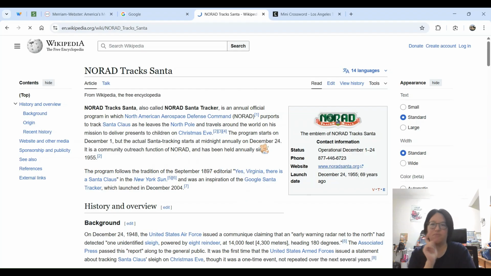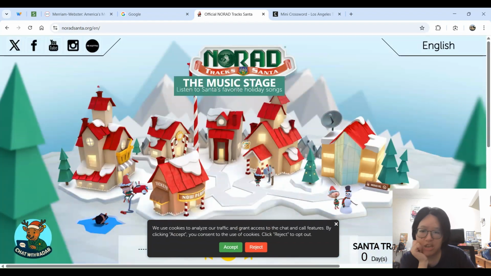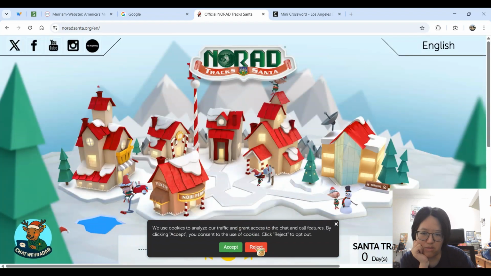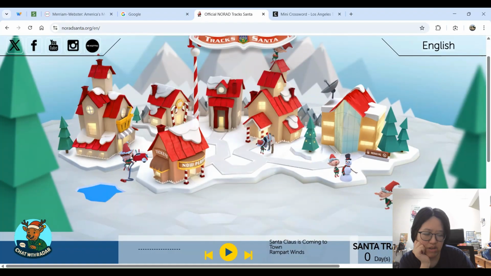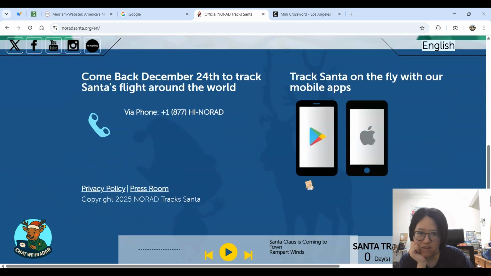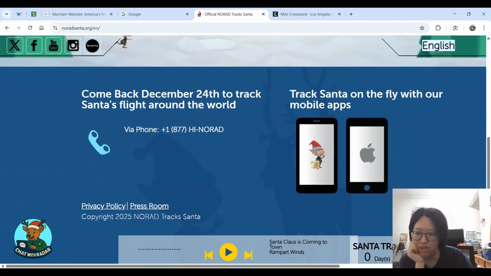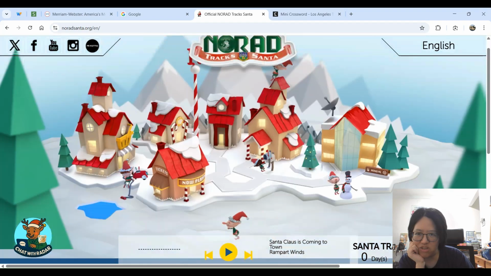Let's check the website for a sec, because I have never actually seen what it looks like. I've heard of this little program, but I don't really know it. Okay, it's not up at the moment. There's a tracker countdown. I'm certainly not before it starts. So I can't look at it just yet because I've never seen how it looks. But they've got apps for that now, so that's interesting. That looks very much like an AI generated picture. I don't know about these, but okay.